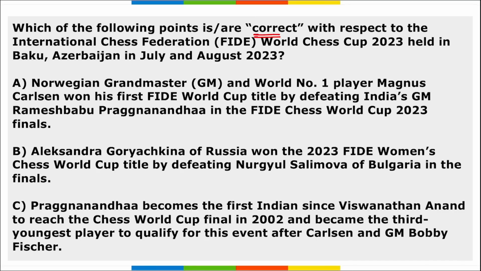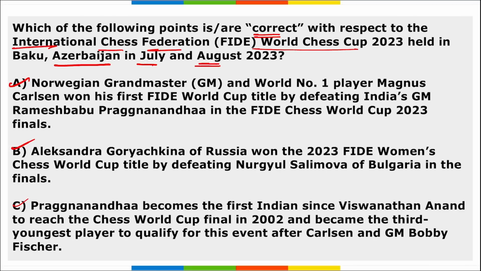Next, which among the following are correct with respect to the International Chess Federation World Cup 2023 held in Azerbaijan in July and August? If we look at the options, all these 3 options are rightly marked here. Remember, Norwegian Grandmaster and world number 1 player Magnus Carlsen has won the first ever FIDE World Cup title, correct, by defeating R. Praggnanandhaa in the finals of the FIDE World Cup 2023, right? This was the 10th edition, remember, and it was held from 29th of July to 24th of August in Baku, Azerbaijan. And R. Praggnanandhaa became the first Indian since Viswanathan Anand to reach the Chess World Cup final, in 2002.